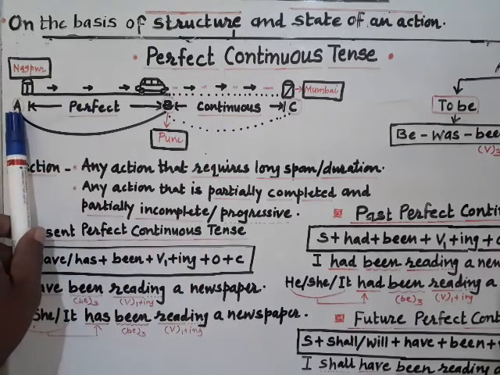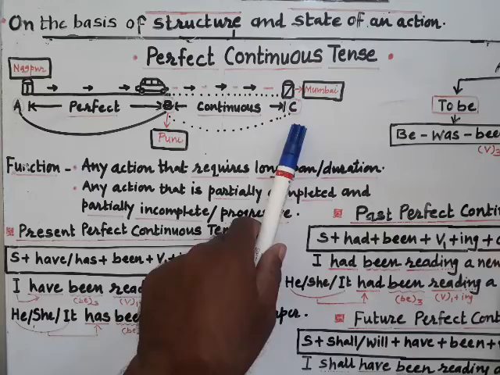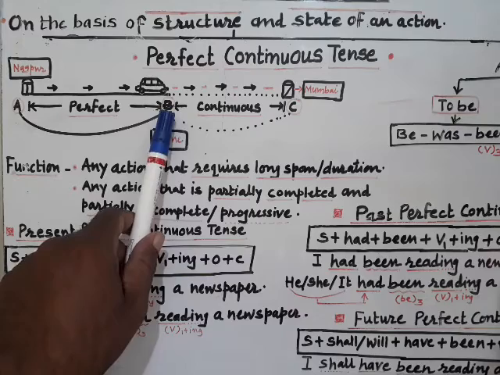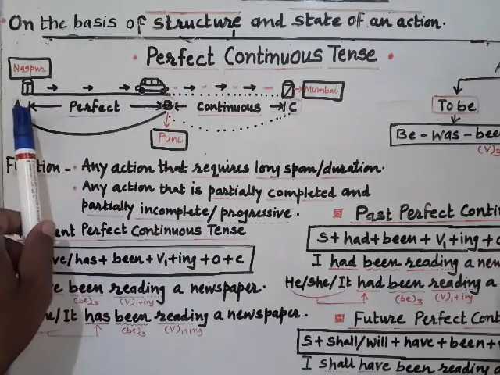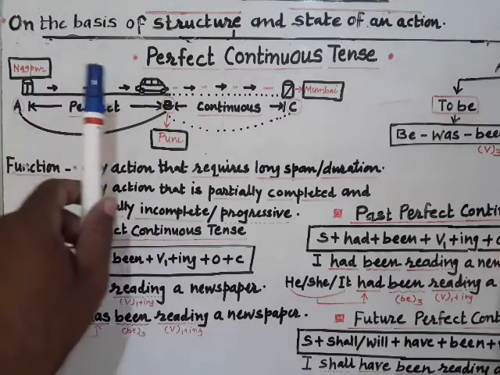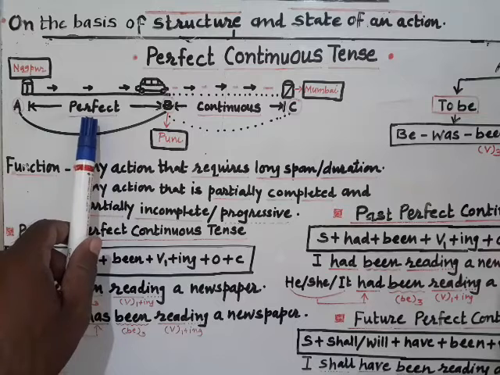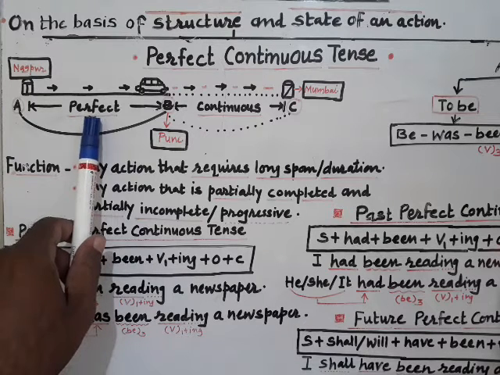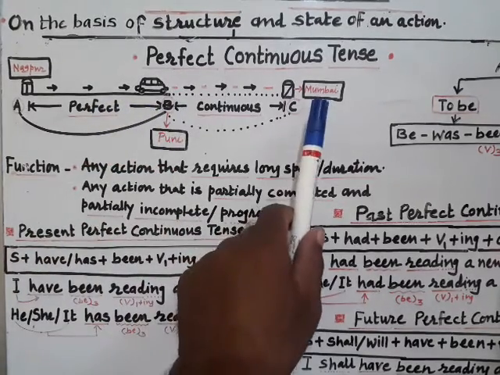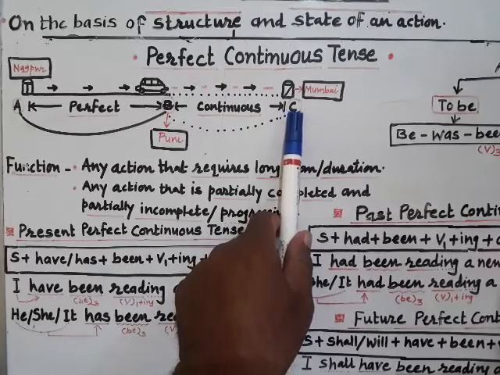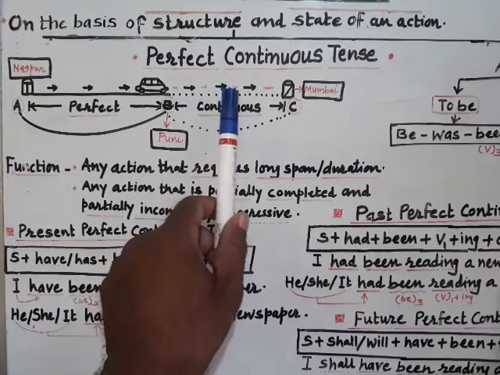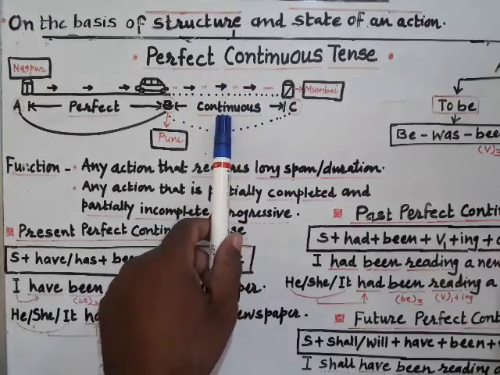So from point A to point C, the journey has been indicated, and it has reached up to point B. From A to B, this entire part of the action is completed, so it is a perfect form of that action. But the expected destination, that is Mumbai or C, is yet to be reached. So one more part of the action is in a progressive or continuous state.